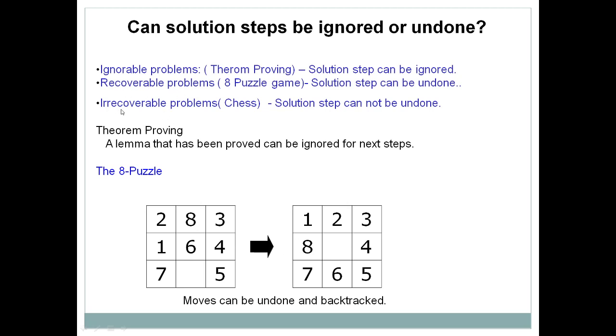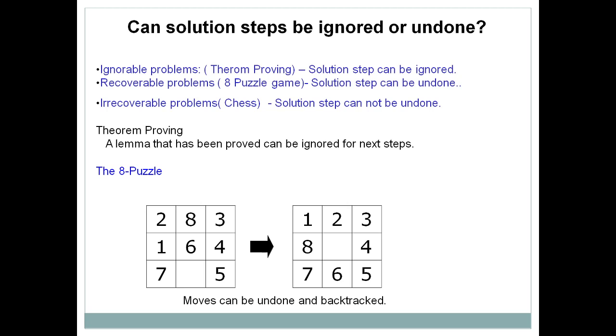Then the third category is the irrecoverable problem. Its example is chess. In chess, you know that various pieces are there. King is there, queen is there, pawn is there. Suppose you have taken a move for the king, or for the queen, we can say that it is recoverable, because we can bring that queen back to that position if that place is vacant.